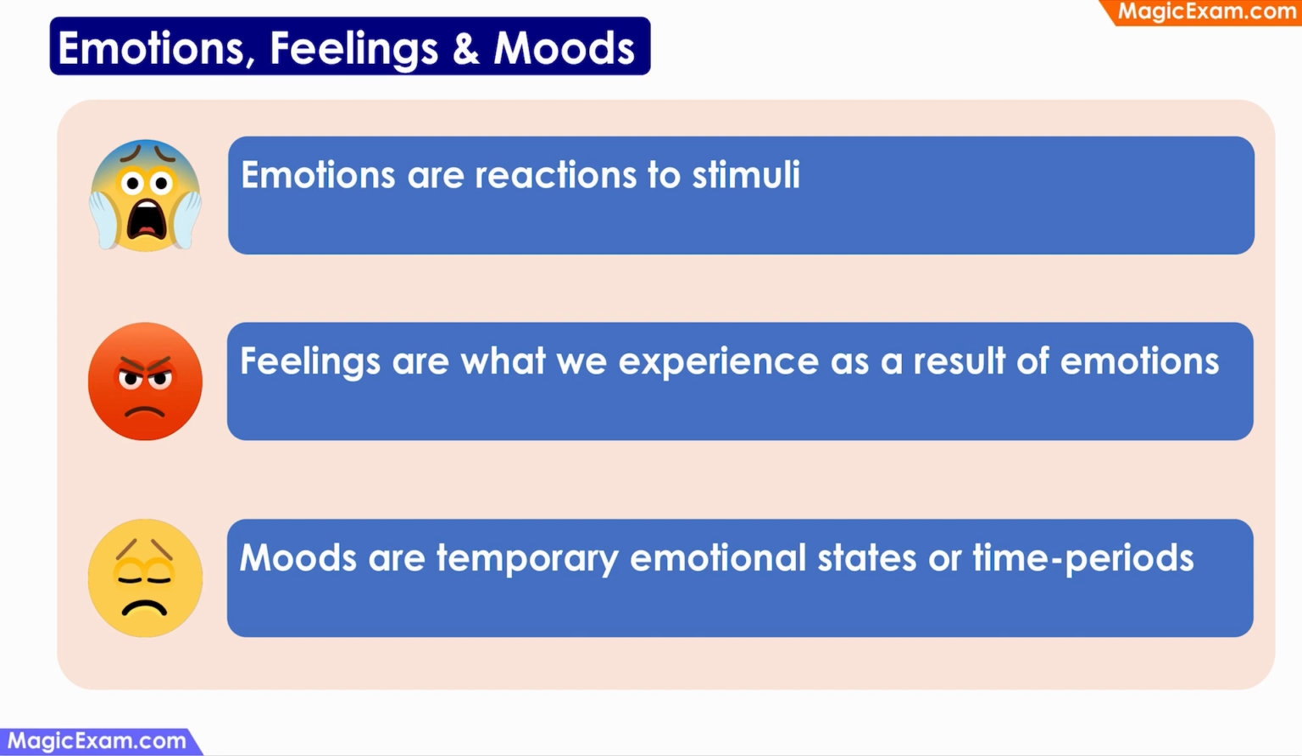Now, let us look at the connection between emotions, feelings, and moods. Suppose you have applied for some exam and the result comes and you realize that you have not cleared the exam. So your reaction to that stimuli, the stimuli being the result, your reaction will be the basic or the primary emotion. So that is emotion. And then you go home and you think a little more and you realize that you should have spent a little more time in preparation.